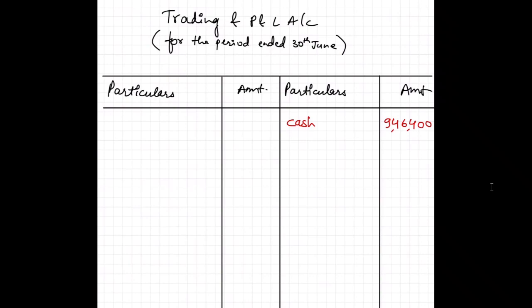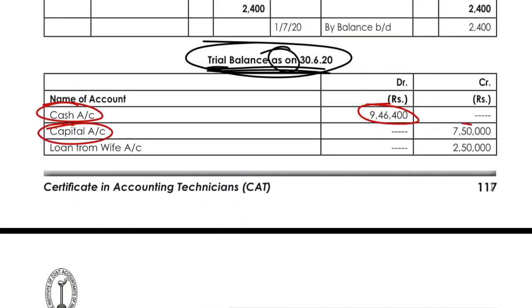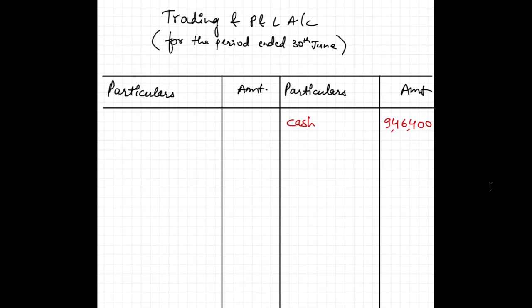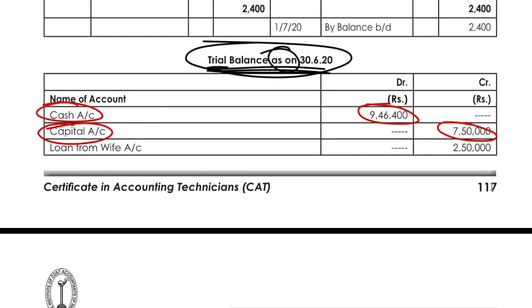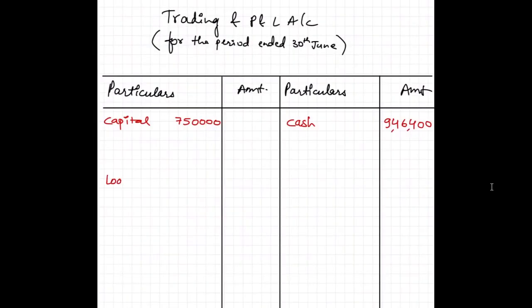Then second account, we have the capital account. It is 7,50,000. So capital, I will write it into the inner column because we are going to add the profit and loss as well into this. Then we have loan from wife, 2,50,000. Loan from wife, that is a liability. So we need to pay it back. It is 2,50,000.